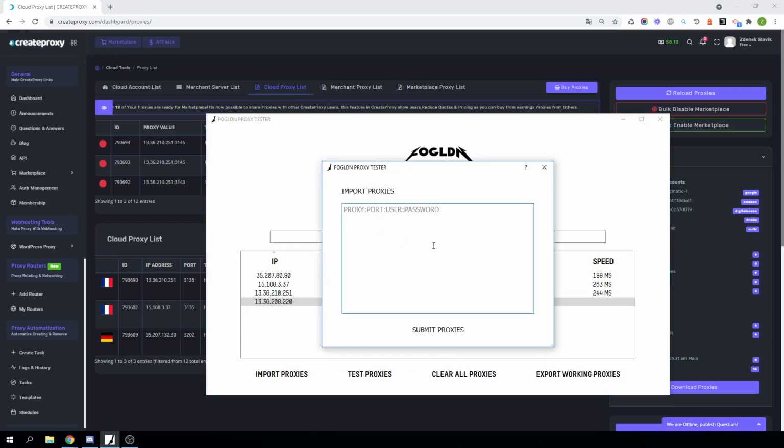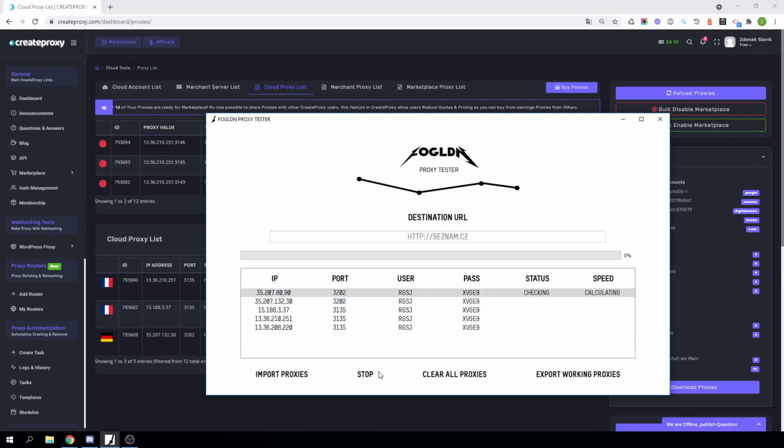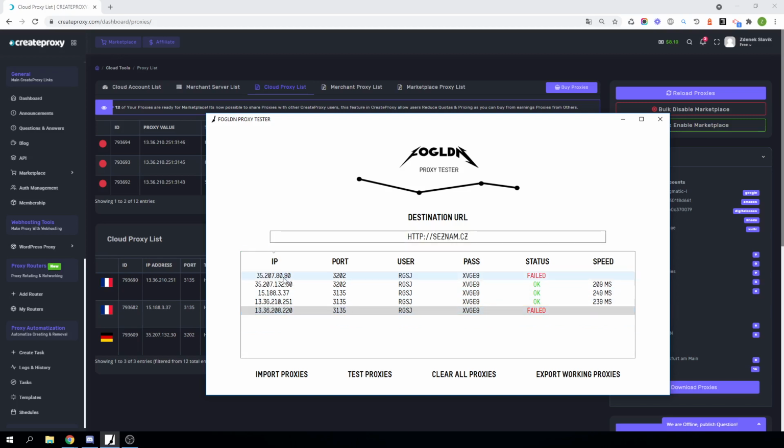This one is not working anymore, and this one will be working. Okay, so that's how it's working. This was the old one on Amazon, and this was the old one on Google Cloud.